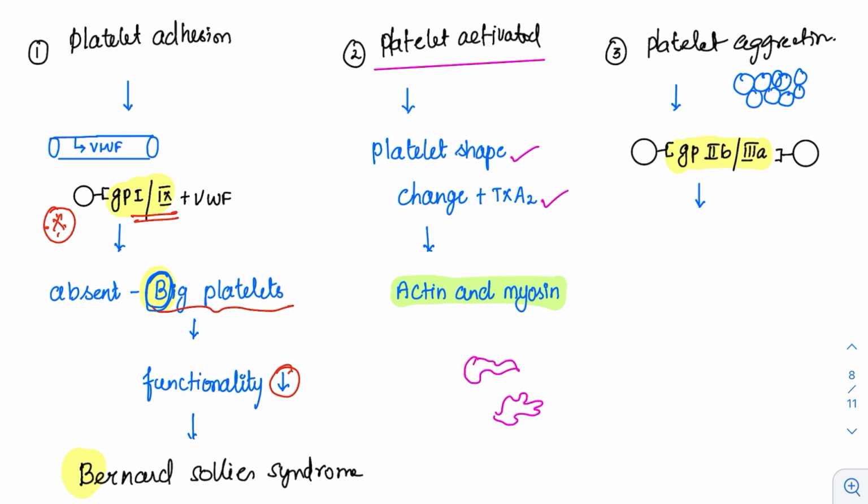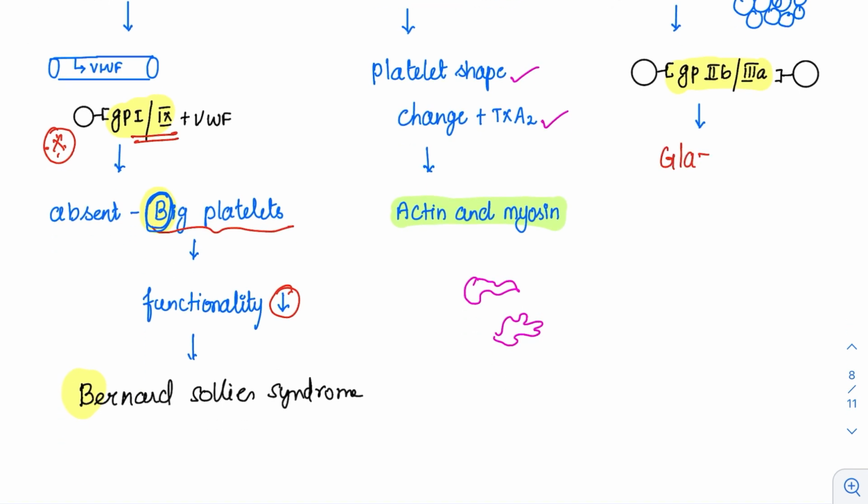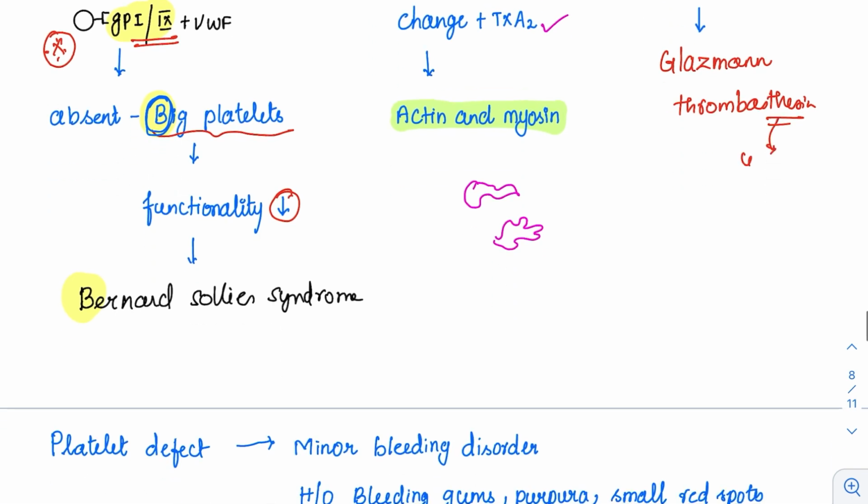If this aggregation is defective, it leads to one another disease. That also we should remember, which is called as Glanzmann thrombasthenia. Thrombasthenia. Asthenia, what is the meaning? Thrombo means thrombocytes. Thrombocytes is the other name for platelets. Asthenia means it is the weakness.